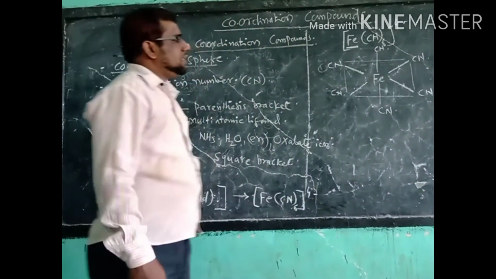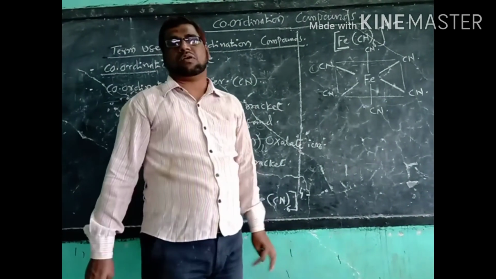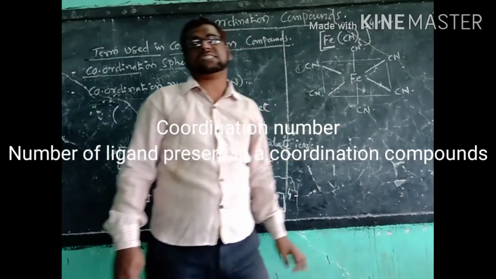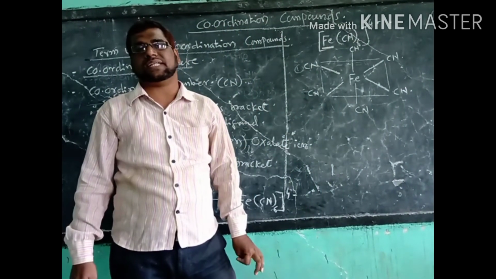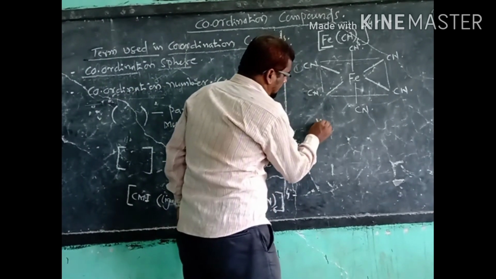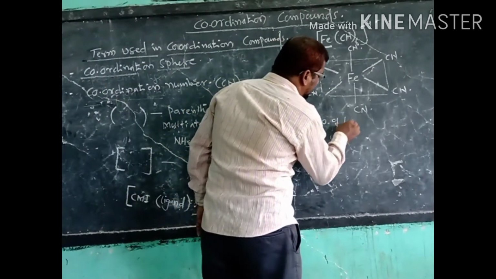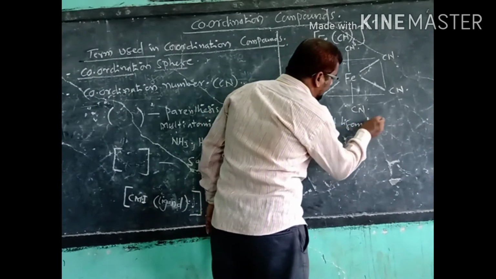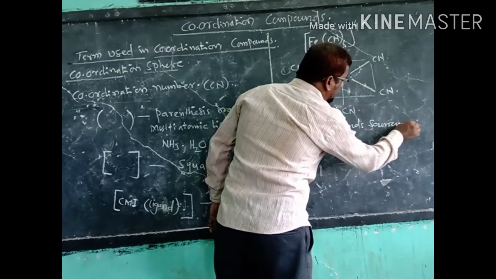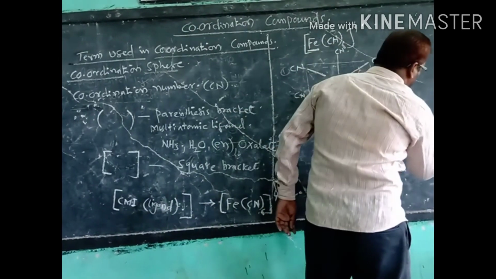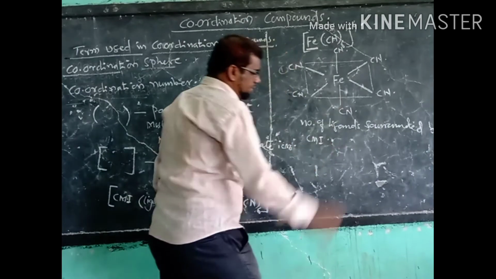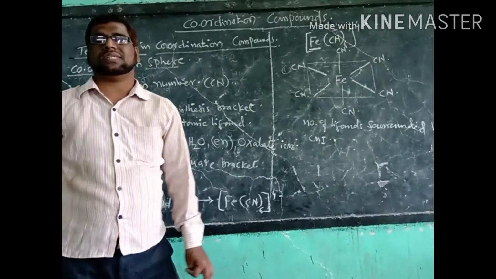Now, what is the coordination number? Coordination number is nothing but the number of ligands surrounding the central metal ion. That is the definition: the number of ligands surrounded by the CMI is known as the coordination number.